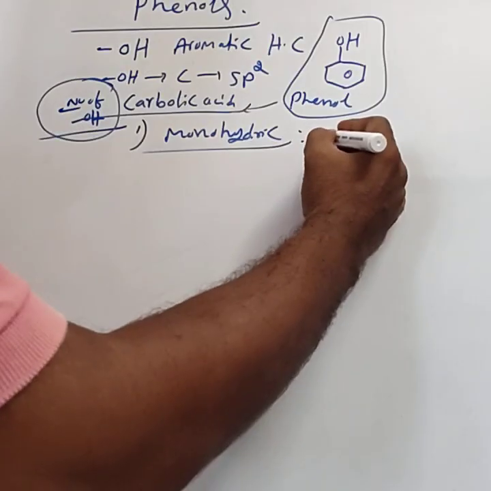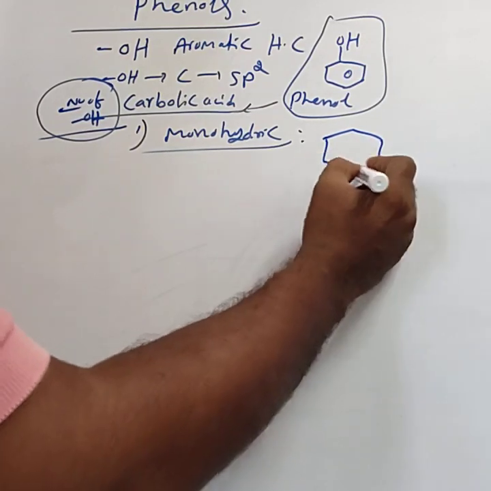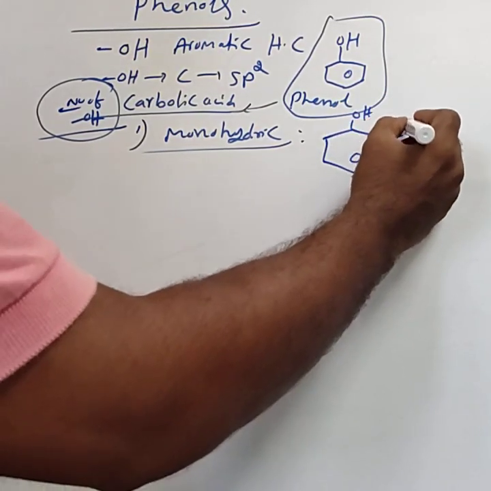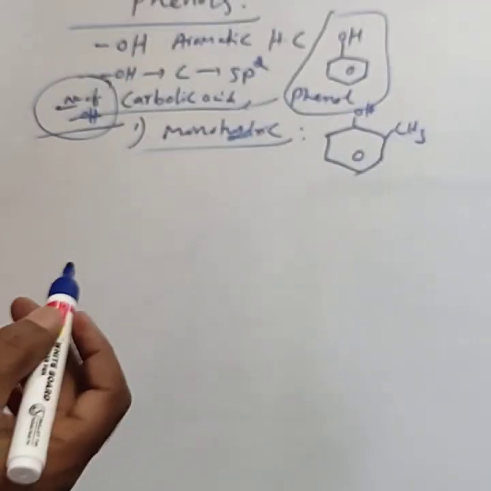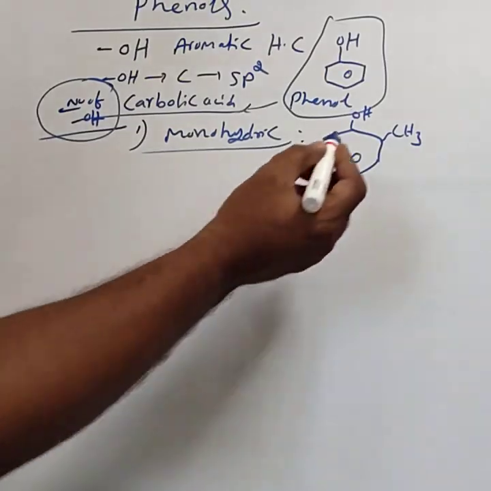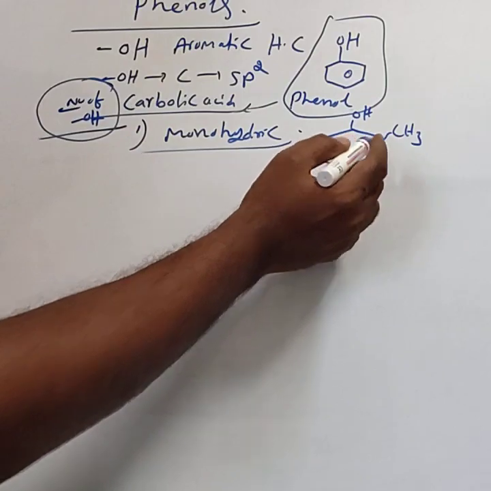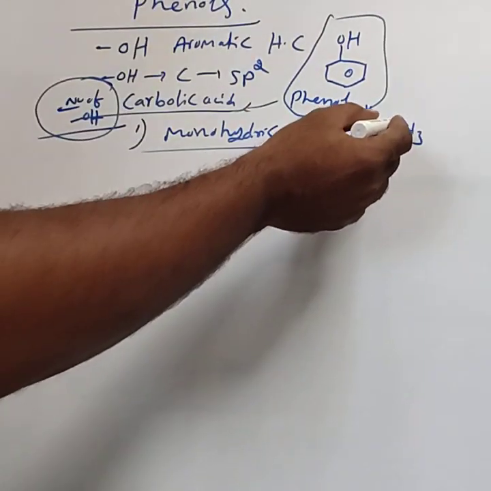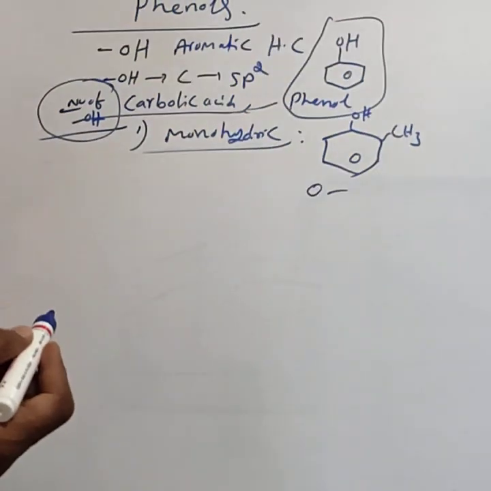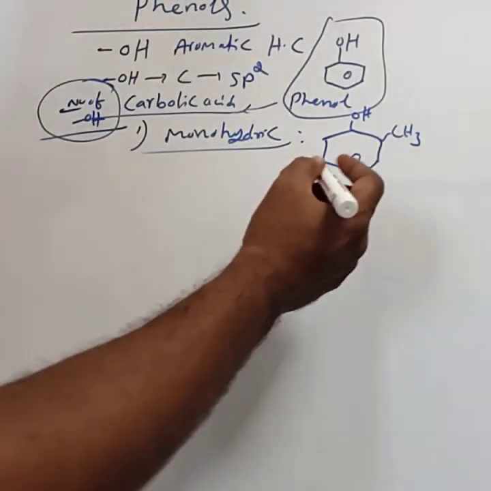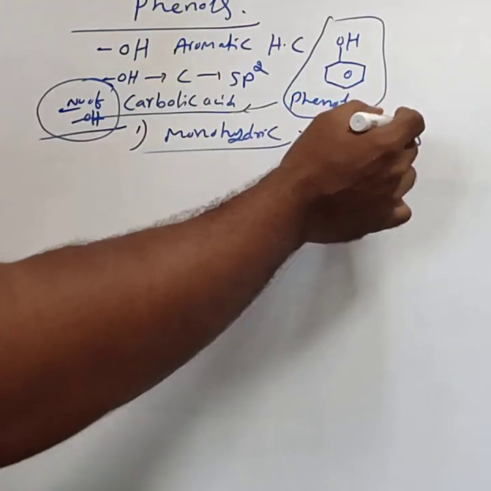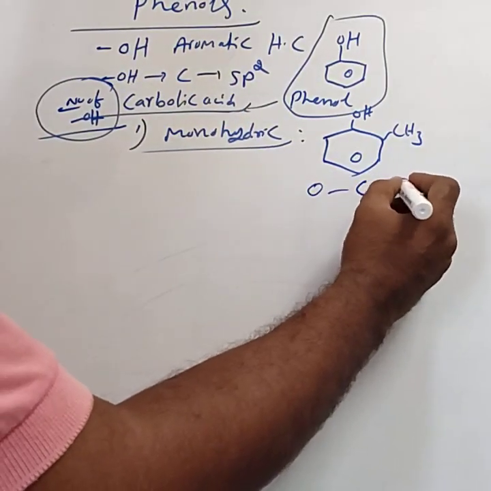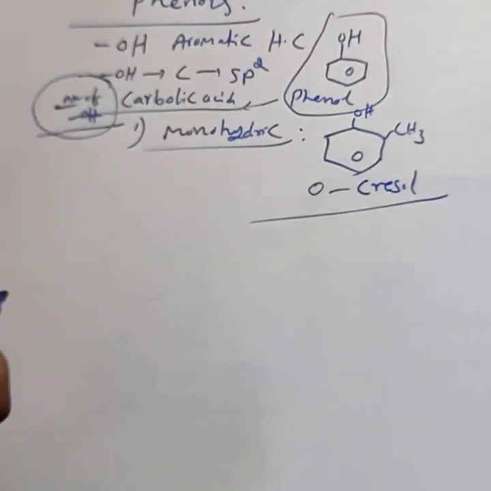One more example: in addition to OH, if CH3 is bonded at this position, it is called ortho methyl phenol, commonly called cresol.